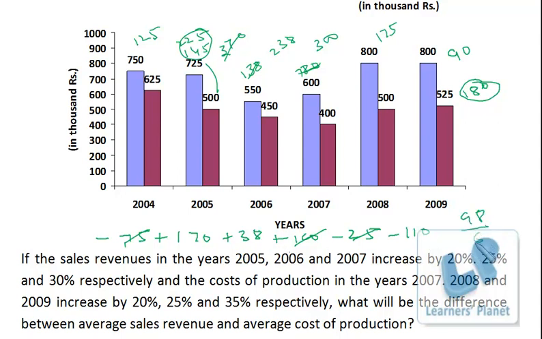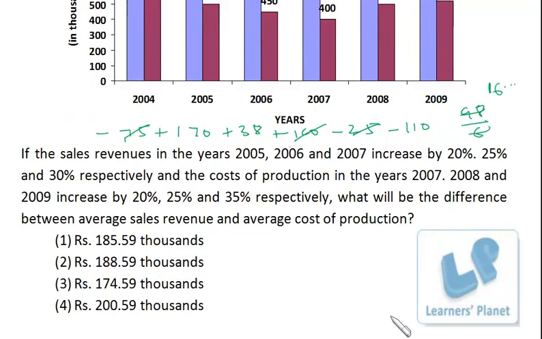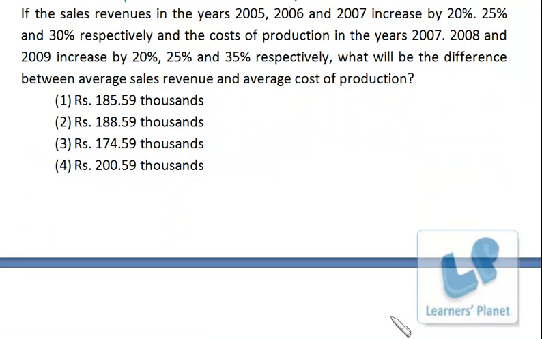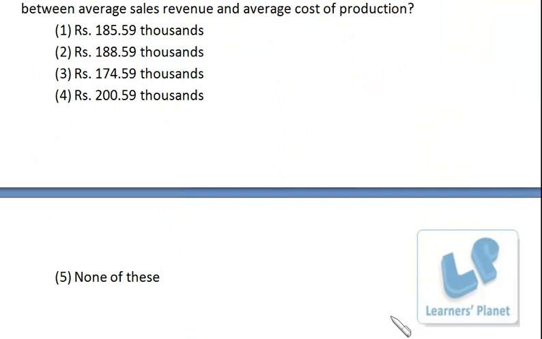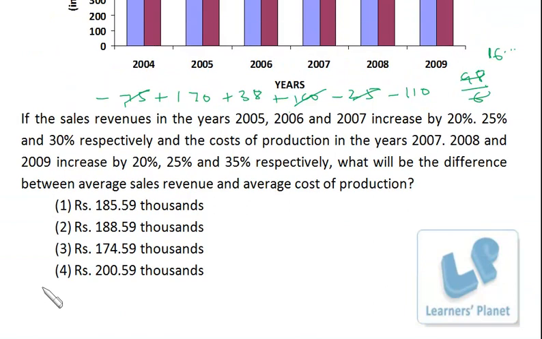Okay. Around 16 something. So it should be 216 something. Okay. So we have the option none of these over here. So the answer is none of these. Okay. Because it's around 216.